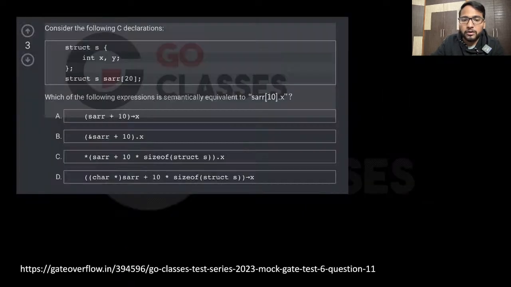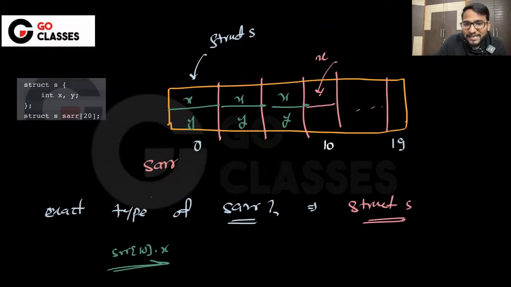So the first option is srr plus 10 and then the arrow operator x. Can anyone tell me what srr plus 10 will do? See, srr is basically an array address.